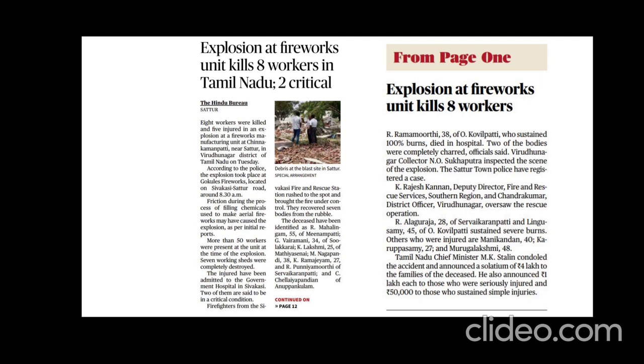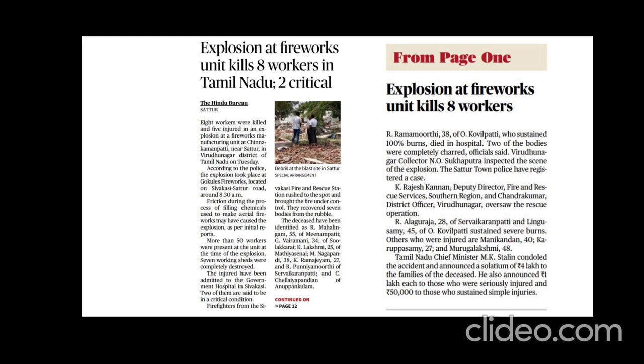And there is one important organization you have to remember whenever you're writing an answer regarding firecracker accidents or something like that. So you know which organization is responsible for giving licenses and doing regular inspections. We have an organization known as PESO, Petroleum and Explosives Safety Organization. Please note it down. Make a note somewhere.